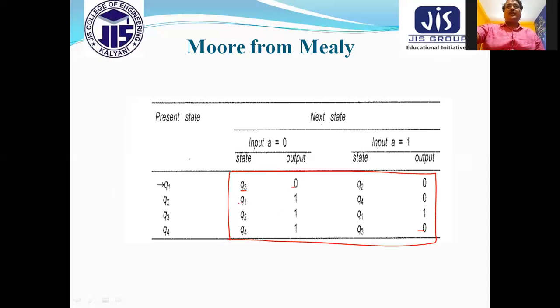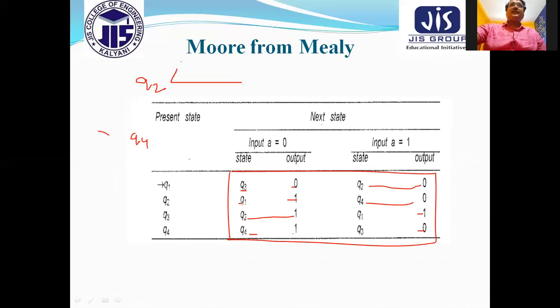Starting from Q1, output is 1 here, and here Q1 also. Q2 output is 1, but here I can say Q2 output is 0. Similarly, Q4 output is 1, but Q4 output is 0. So from which states am I getting different output? From Q2, and also for Q4 I am getting different output. You can see Q2 is 1 and Q2 is 0.